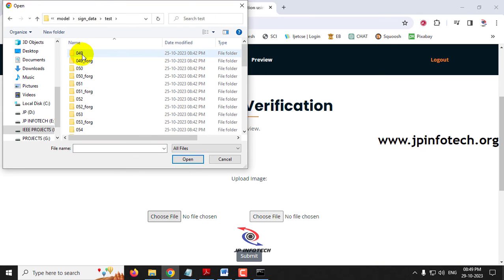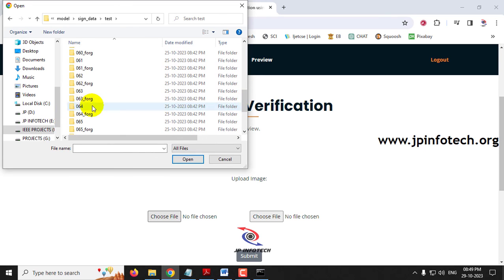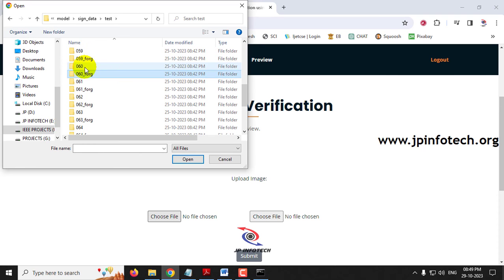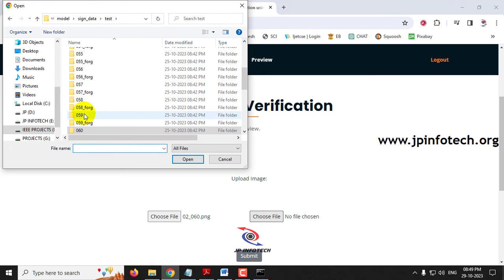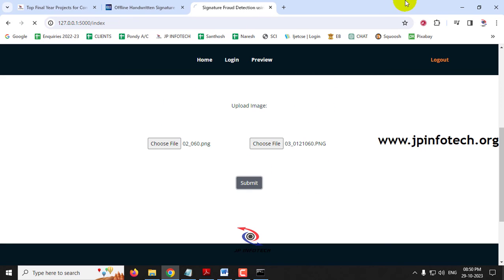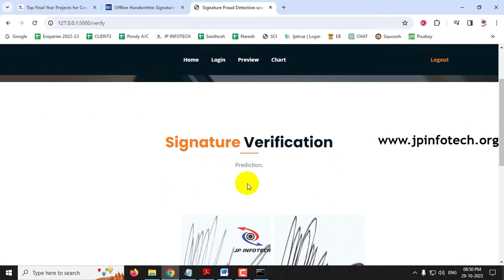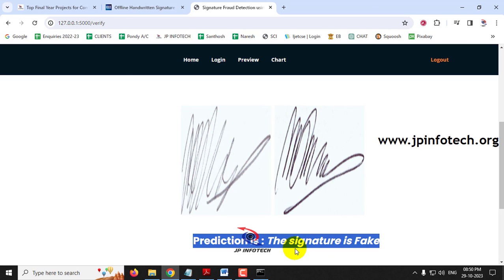Finally, I'll show you with the test folder, which is available in the signed data. Let me go to this folder and select an image. Let me go to test, select an image from the forged part and then click submit. So now you can see both the images that I have selected, and also the printed result is a fake signature. So I have shown you both the real and fake cases with various images.